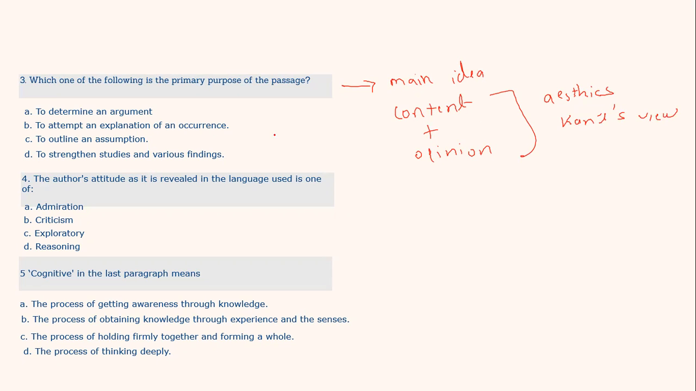So what has the author tried to do? To determine an argument, to attempt an explanation of an occurrence? No, he has not discussed one occurrence and tried to explain it. To outline an assumption? There was no such thing as assumption. It's actually a theoretical thing that has been explained. And trust me, when we were reading, if you remember, there were a lot of for instances, for example. So he has given examples. Whenever there are a lot of examples, the author is trying to explain something. So again, this is not the answer.